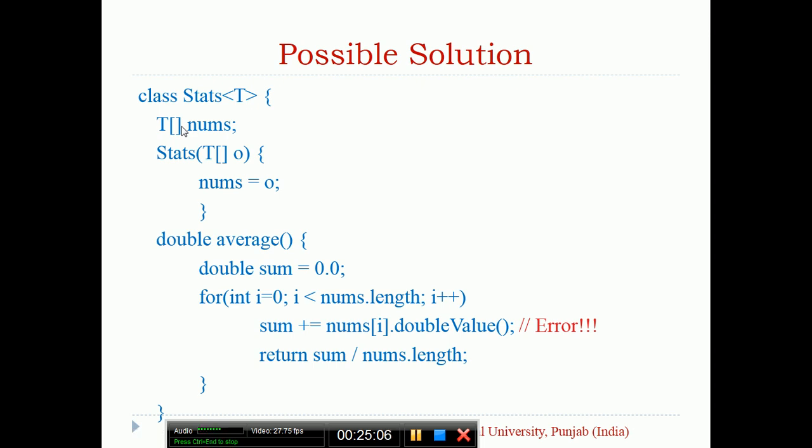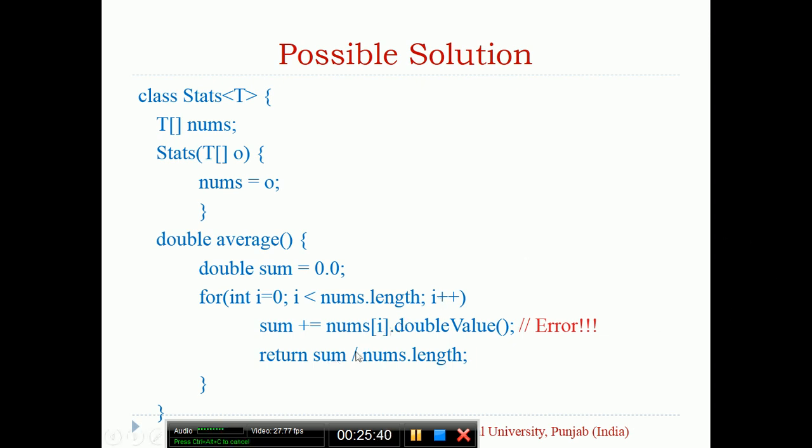Now the idea is simple. Whenever somebody calls this average method, it will initialize a double sum equal to 0.0, and from 0 to the length of nums, this loop will continue to run. For every value of nums, it will convert to double and store inside the sum. Eventually, you can return the average, the total sum by length. So you can return sum divided by nums.length.